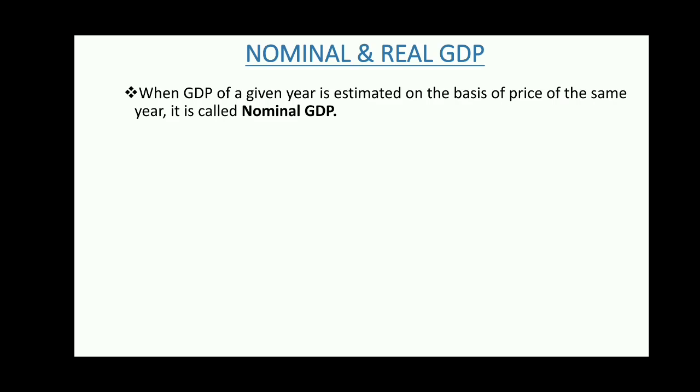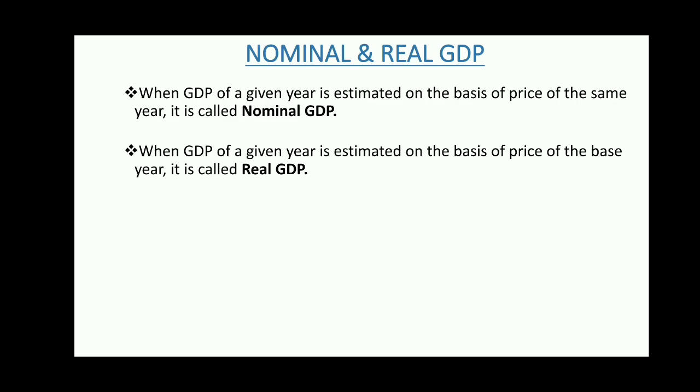Whereas if we estimate the GDP of a particular year on the basis of the price of the base year, then it is known as real GDP, or GDP at constant price.